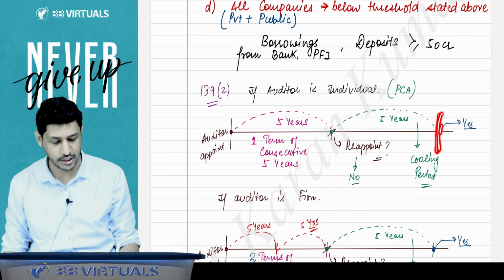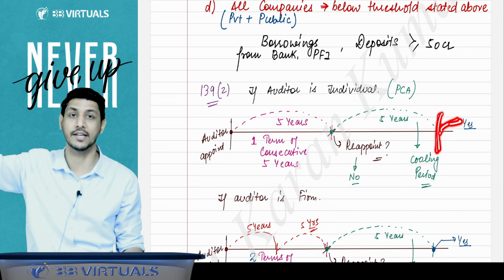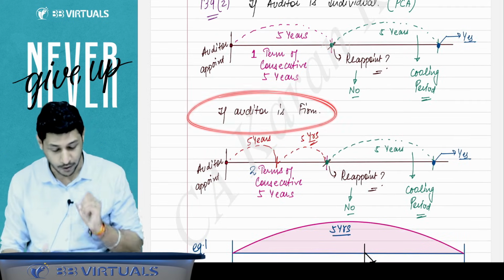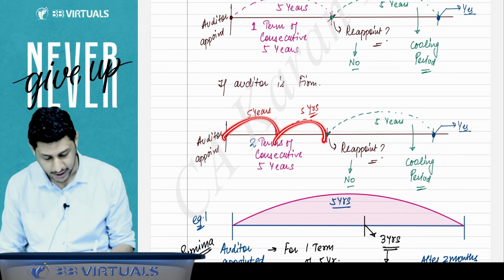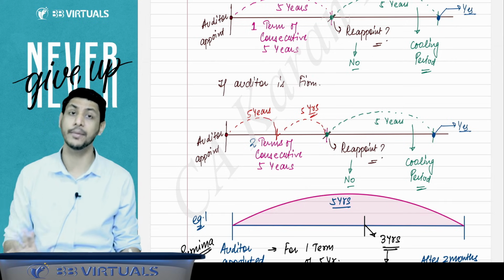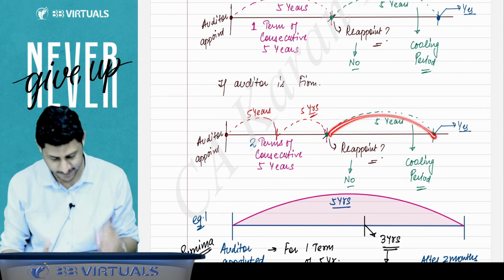After the completion of this 5 years, can he be reappointed in this company? Yes, he will be appointed in this company again. He will be reappointed again. So if the auditor is a firm, then they are allowed 2 terms of 5 consecutive years each. It means the firm can give service of 10 years. Thereafter, they will have a cooling period of 5 years.